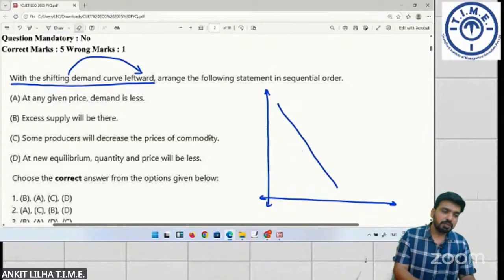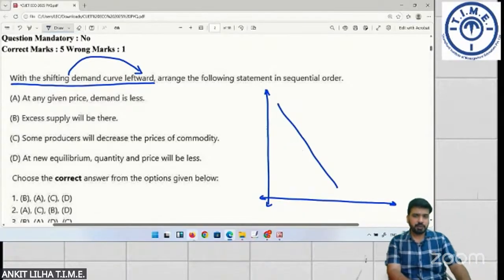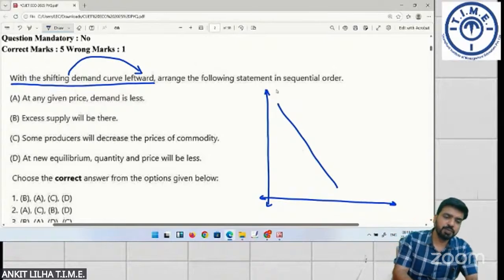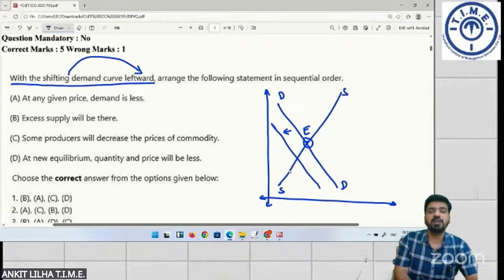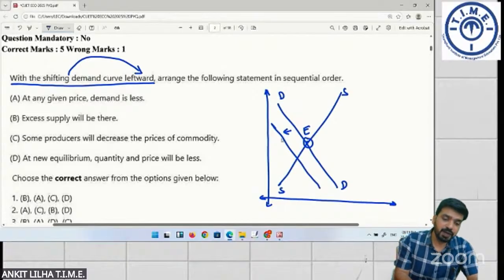Now, if we assume, the question is a bit different. If we assume this is a demand curve, this is supply curve, and here at this point we have market equilibrium. Suppose there is a leftward shift in demand curve, now what will be the effect of it? First of all, if there is a leftward shift, it means demand decreases. So the first point will be at any given price, the demand is less.